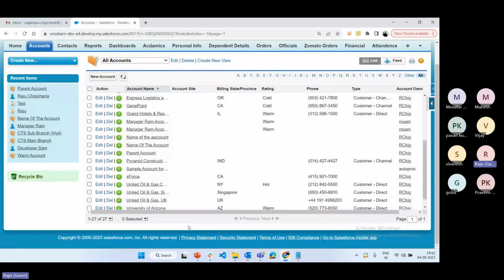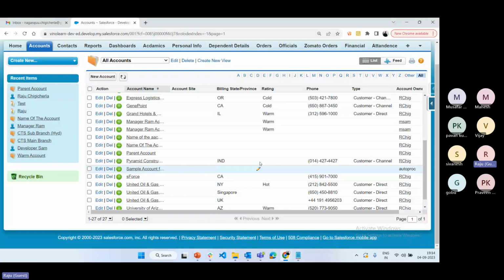If you want to see more than 200 records, you have to click on next, and then you can see the data. So if a user wants to display more than 200 records on a single page, it is not possible using list view. This is one drawback of list view. Also, I want to download this data. Is there any possibility to download it? No, it's not possible. We don't have a download button here. We have only update and delete and apply conditions, but we don't have a download button.